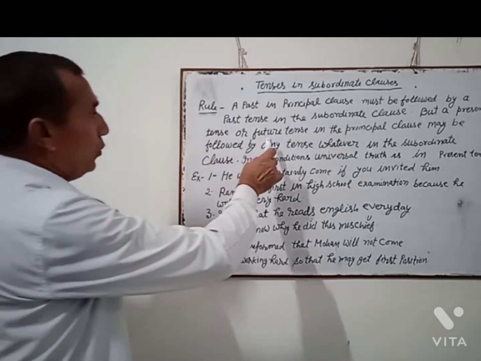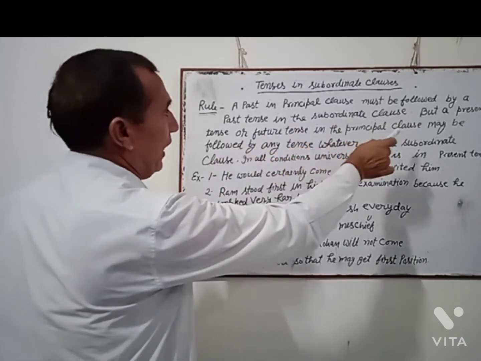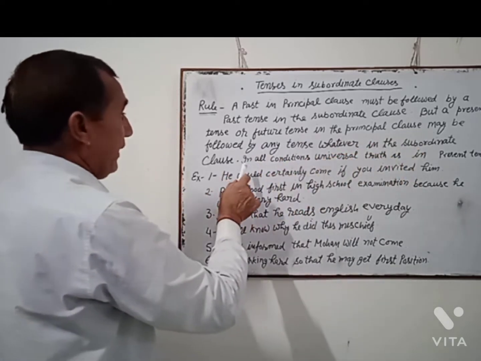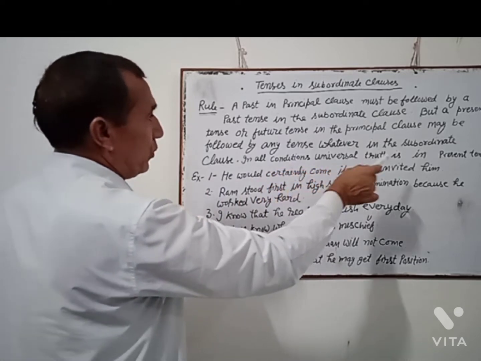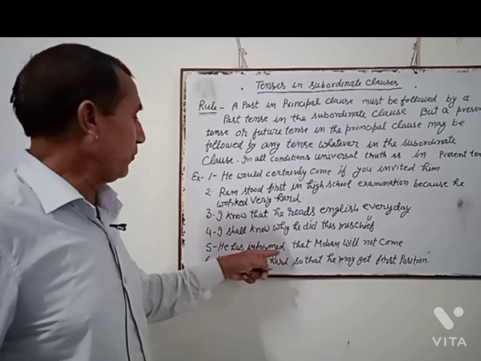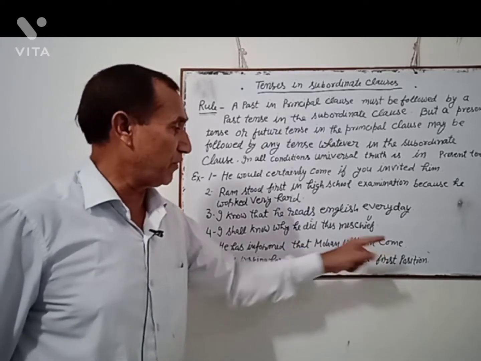According to the rule, a present tense or future tense in the principal clause may be followed by any tense whatever in the subordinate clause.